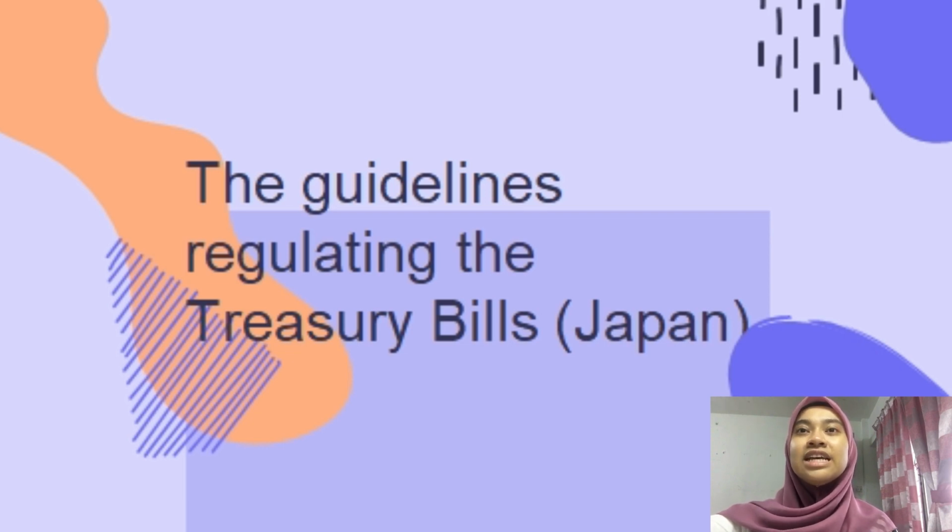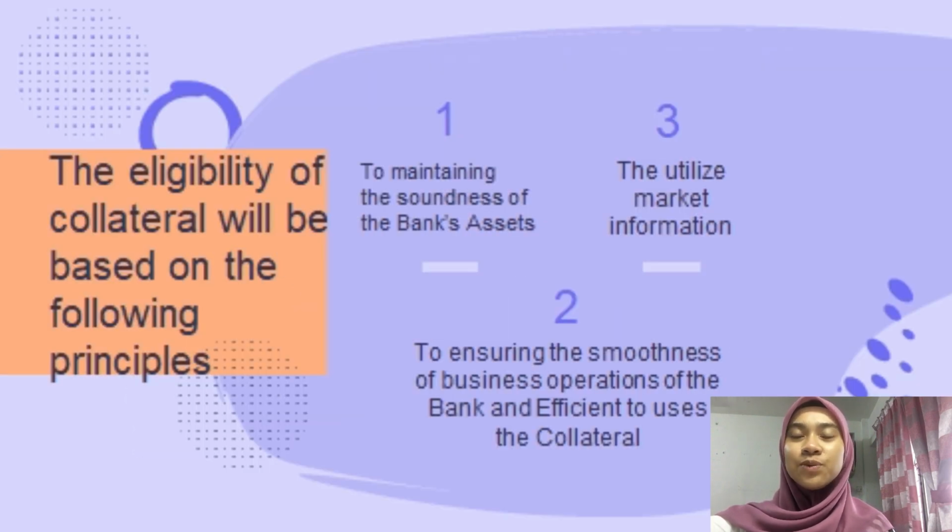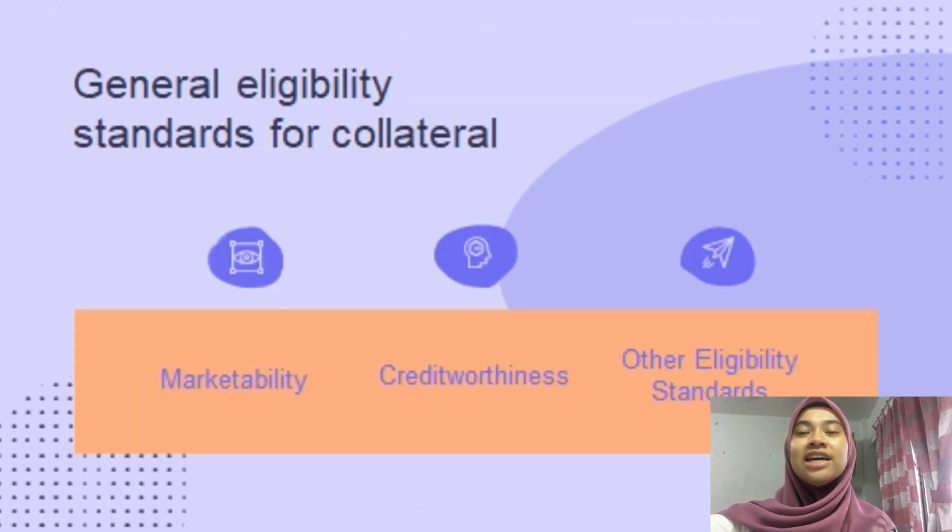And then the guideline regulating the Treasury Bill Japan. The eligibility of collateral is based on the following principles. There are 3 principles: first, maintaining the soundness of the bank's assets; second, utilizing market information; and third, ensuring the smoothness of the bank's business operation and efficient use of the collateral. The general eligibility standards for collateral are 3: marketability, creditworthiness, and other eligibility standards.